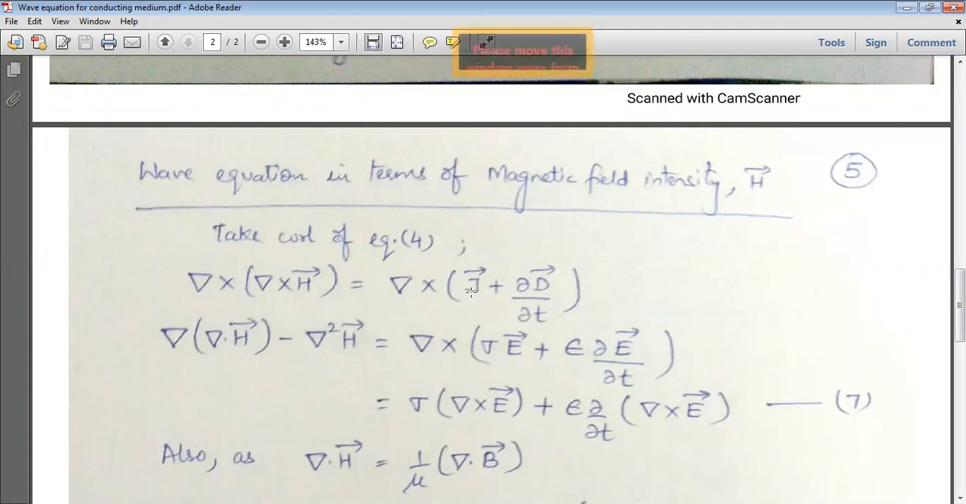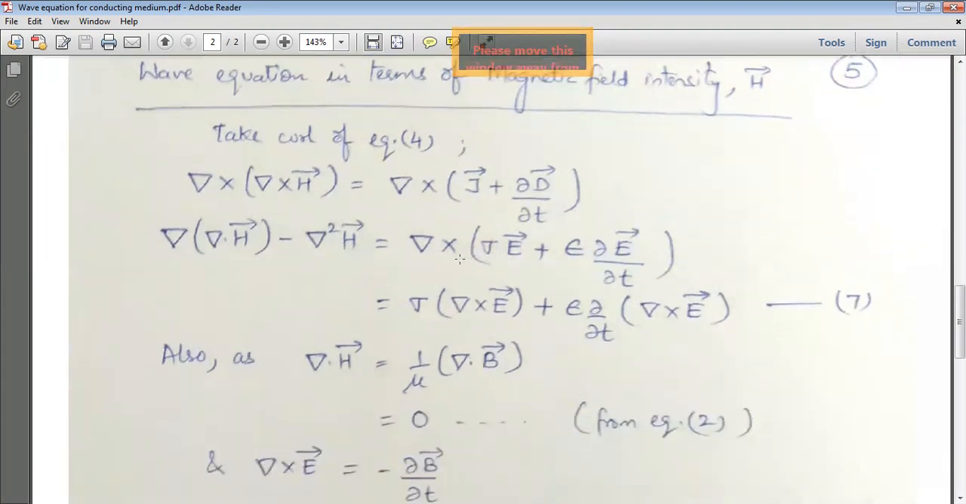So what was J? J is equal to sigma into E vector, plus D, that is epsilon into E vector. So we have written epsilon here, curly by curly T of E vector. So this is the equation after putting the values for J and D vector. So it can be written as sigma into del cross E vector plus epsilon into curly by curly T of del cross E vector. Mark this as equation number 7.